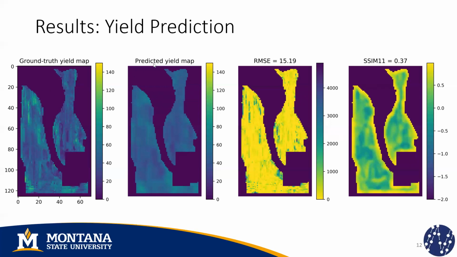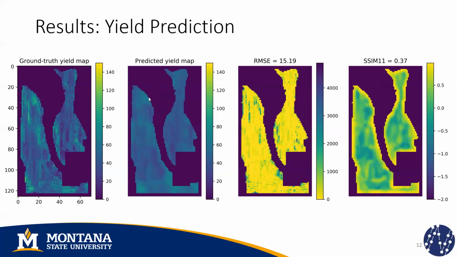And here we have an example of the type of results that we obtain using our method. First, we have the ground truth yield map, which is the real yield map that was collected in August of 2020. We also have information about this field from previous years, from 2016 and 2018. And using that data, we train a yield prediction model. And then in March of 2020, we collected information about this field and we applied the trained model using the methodology that we explained in the previous slide to generate this predicted yield map.